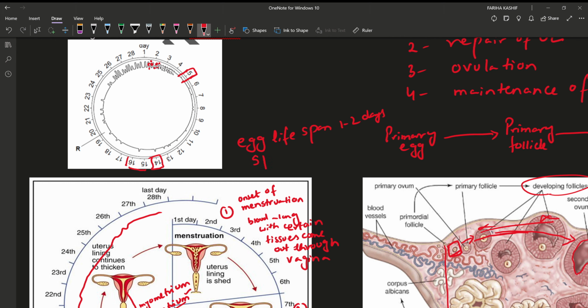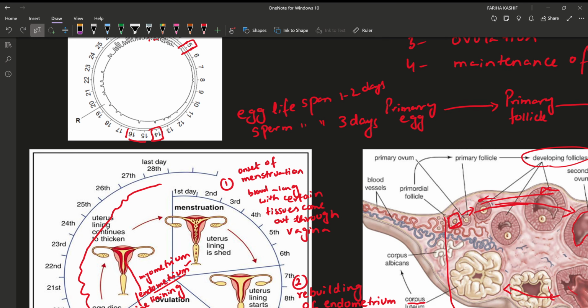And we know the life span of sperm is 3 days. We go to the maximum limit. So the egg will release on the 14th day and can survive till the 16th day.